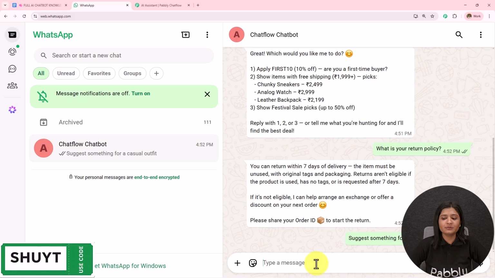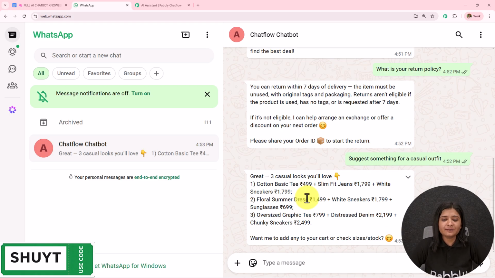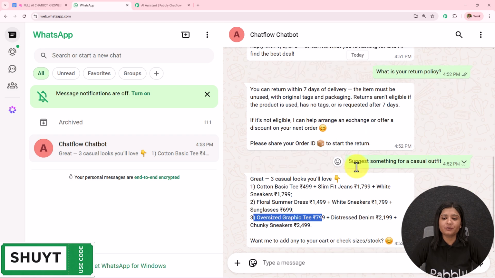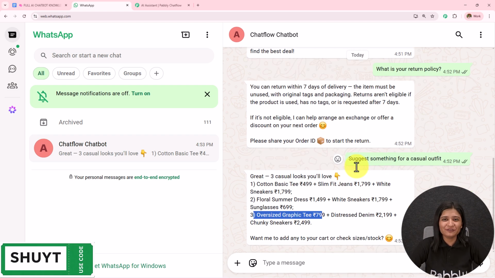So this is on the basis of taking a suggestion from this AI agent WhatsApp chatbot. Let's check what suggestion it sends me. So here it has sent me the suggestion. Great. 3 casual looks you will love. Cotton basic tee, floral summer dress, oversized graphic tee. So I have received the replies and the messages based on the queries and the questions which I was dropping. This is how your AI agent is going to work for you. And now if you also want to learn how you can create this, let's start creating this from scratch.